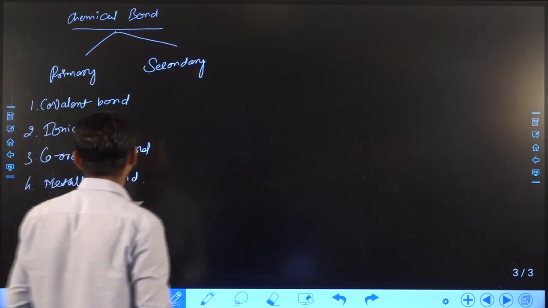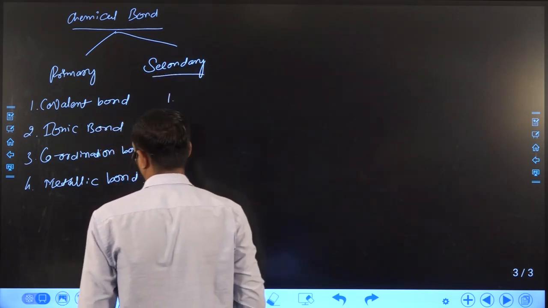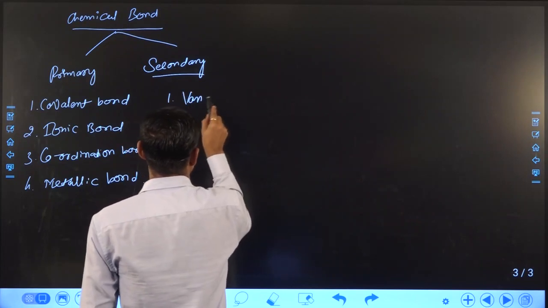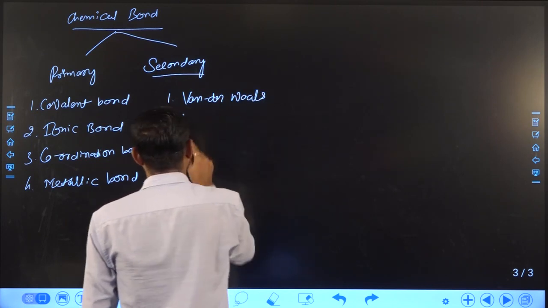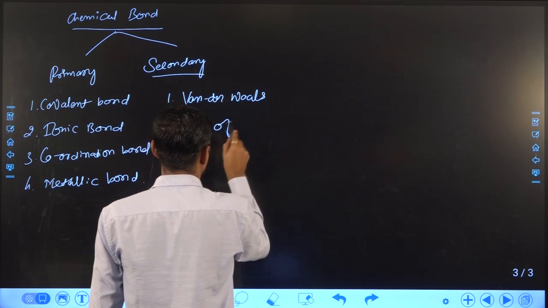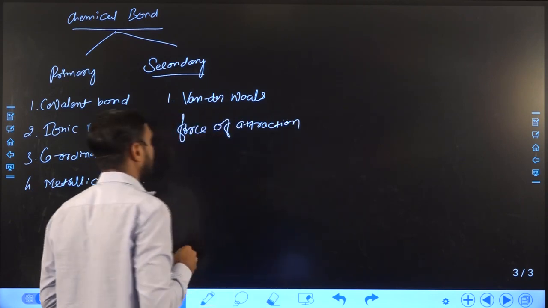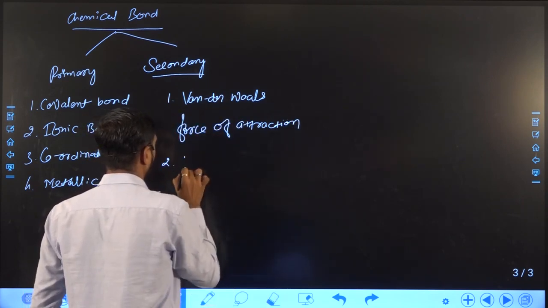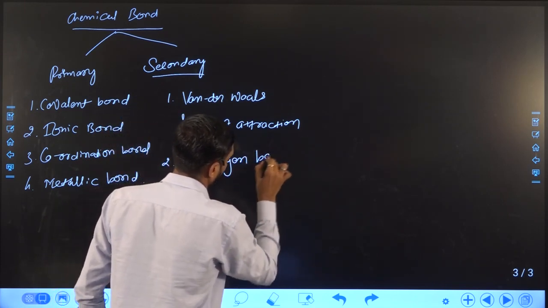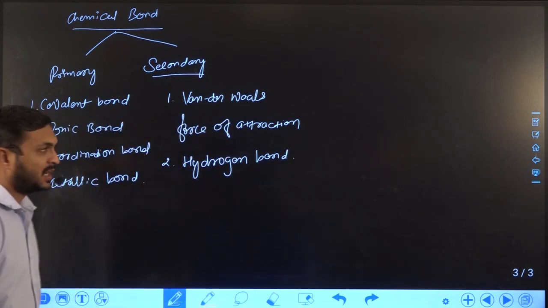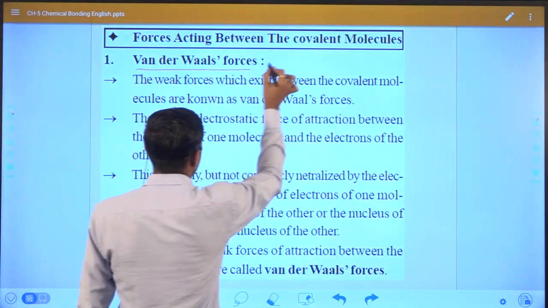Now we are going to discuss secondary bonds. In this case we are going to study the van der Waals force of attraction, and the second one is known as the hydrogen bond. So let us first try to understand the van der Waals force of attraction.